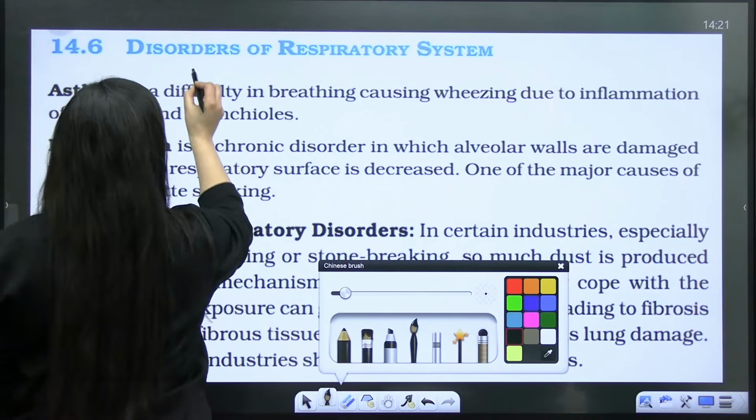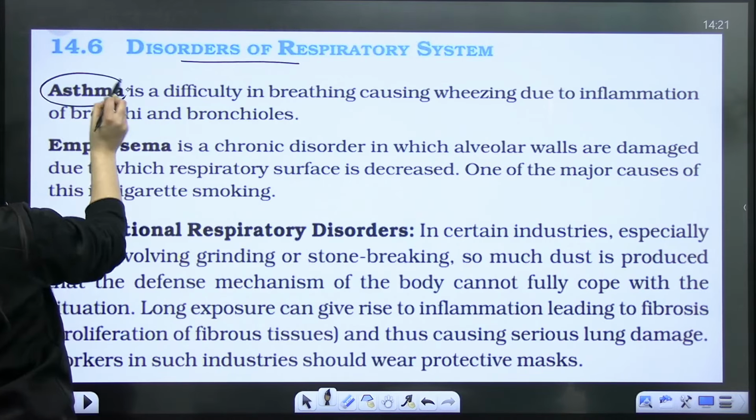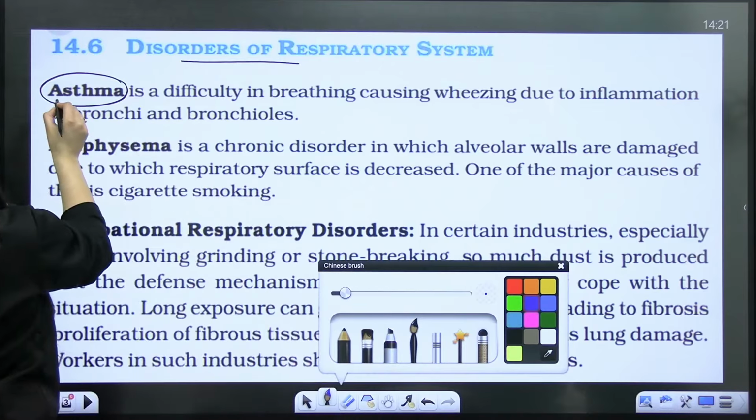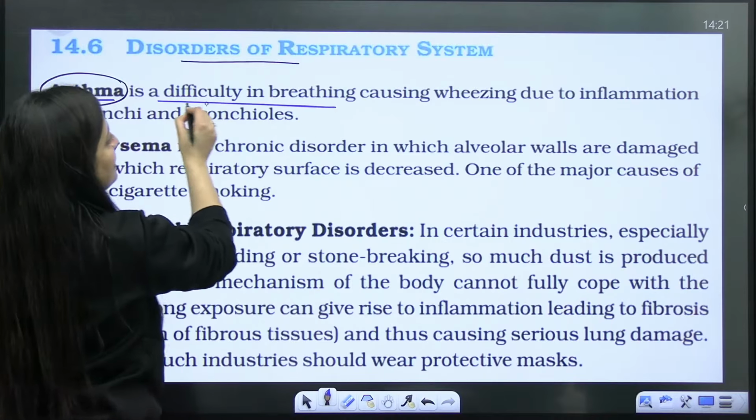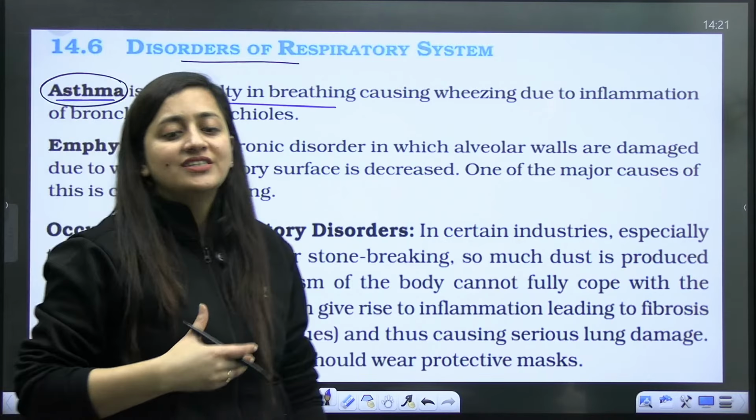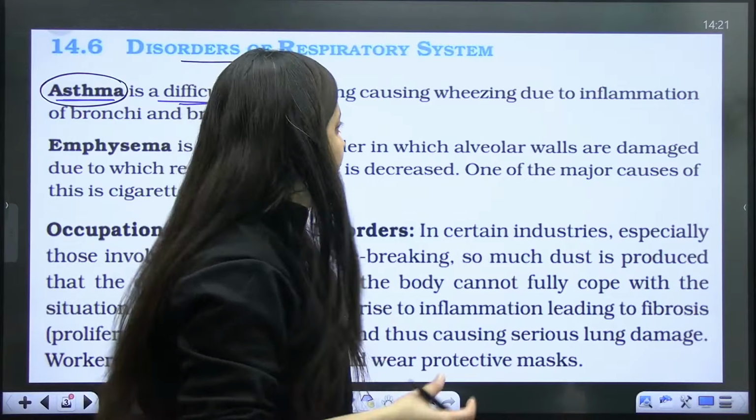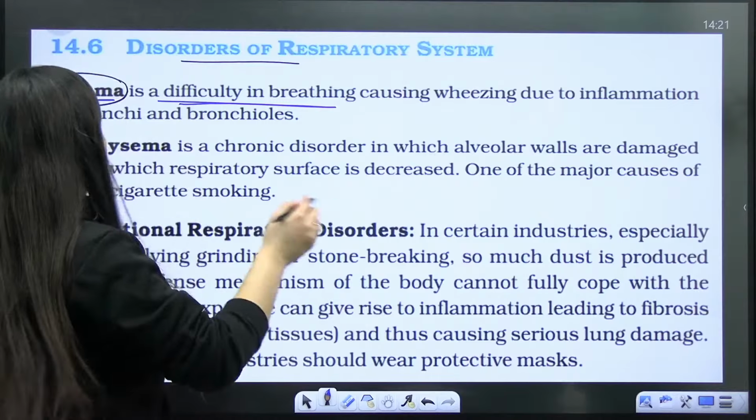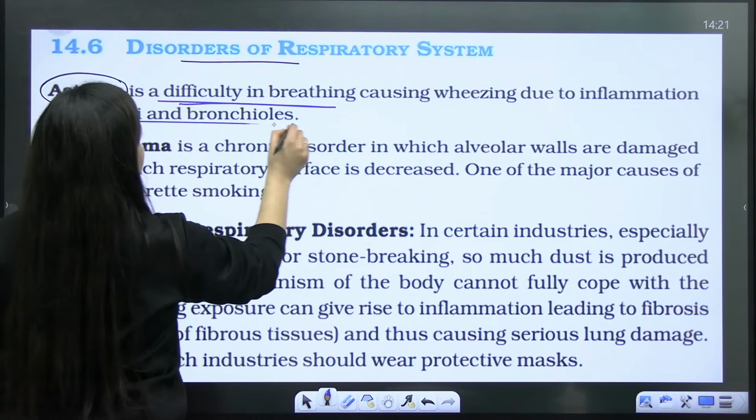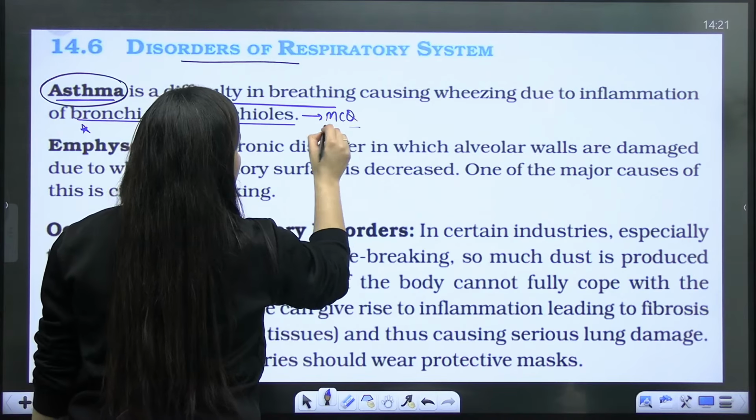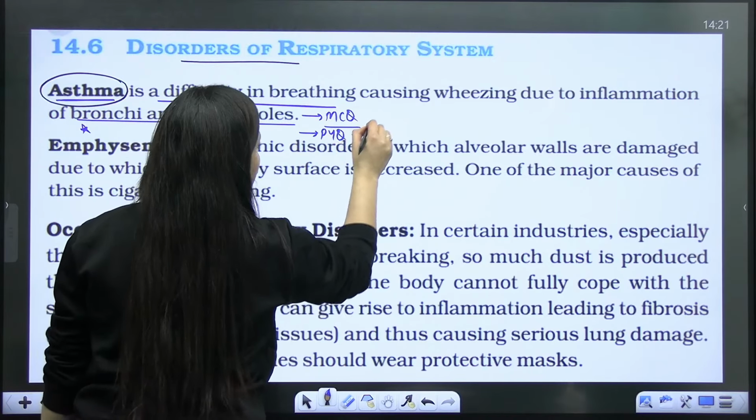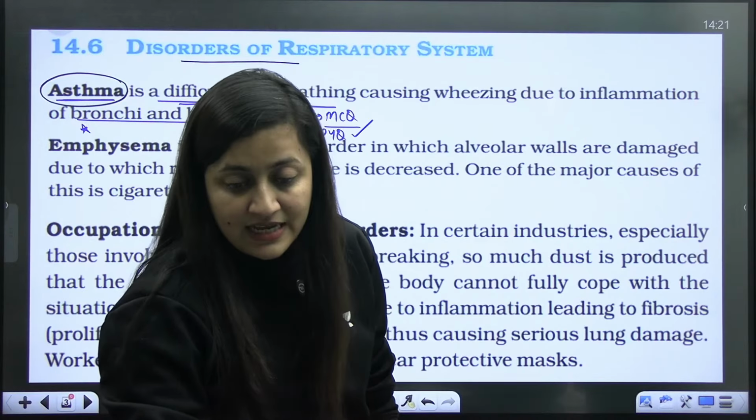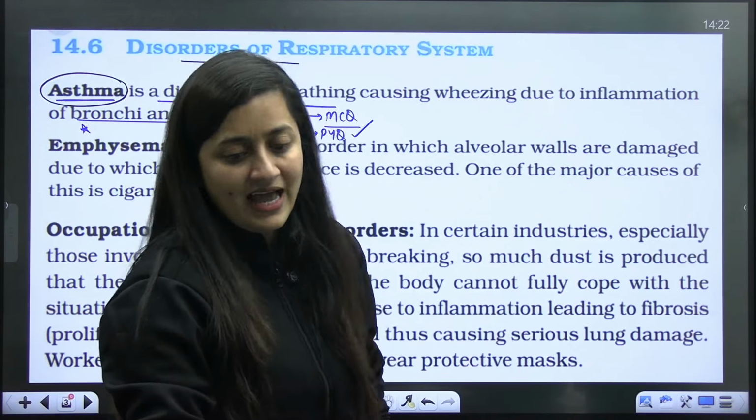So let's start the disorders of the respiratory system. Here I will stick to the NCERT, mainly they ask the disorders from the NCERT only. So first is asthma. Asthma is the difficulty in breathing, right? When somebody is not able to breathe properly and there is a kind of wheezing sound. Why is it occurring? Due to the inflammation of bronchi and bronchioles. So the question can come from this part, and this is a PYQ as well. It is the inflammation of bronchi and bronchioles.